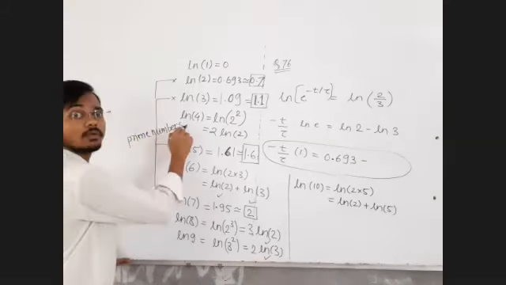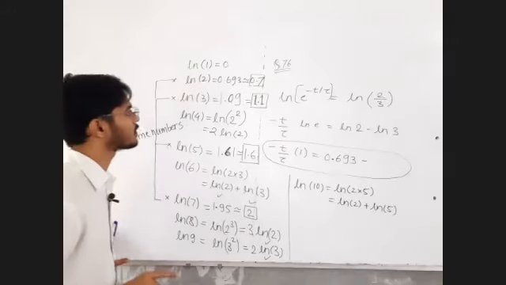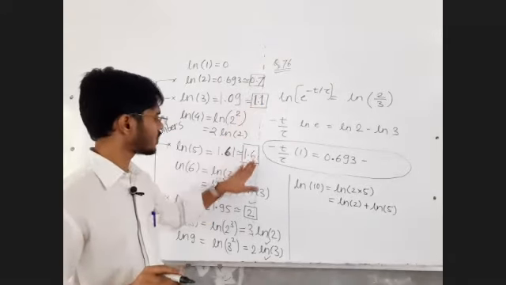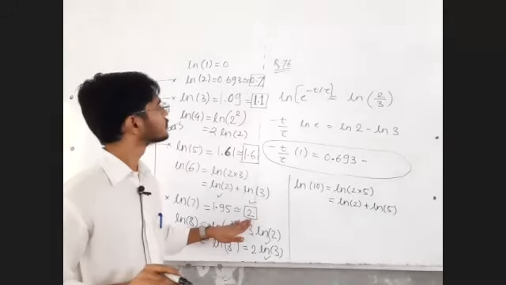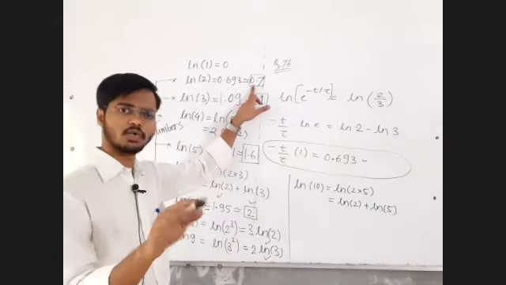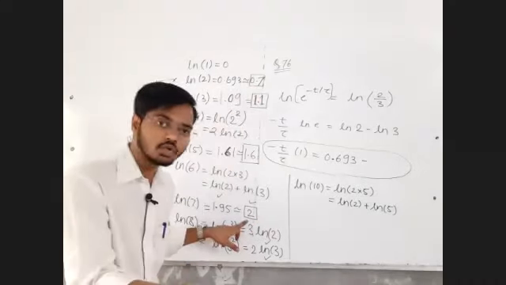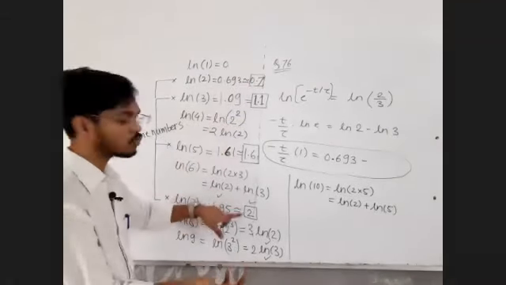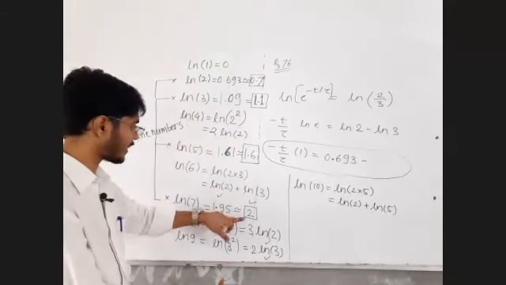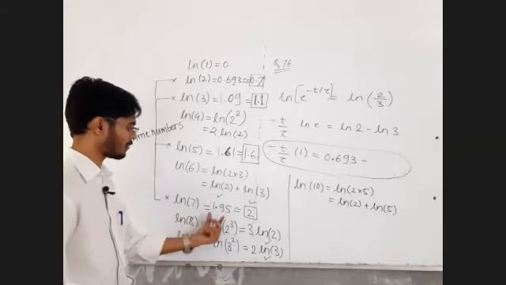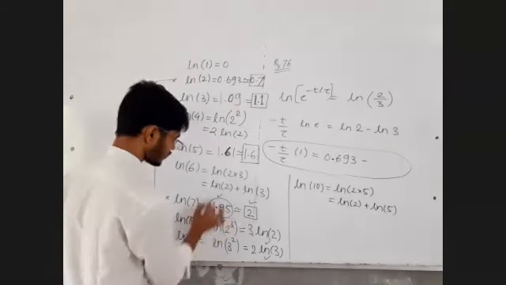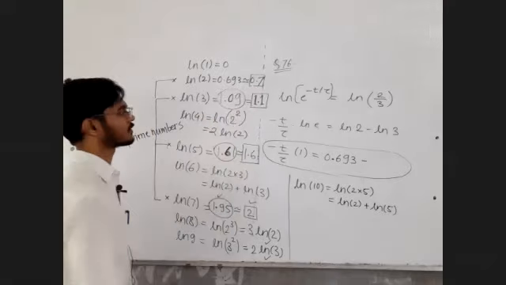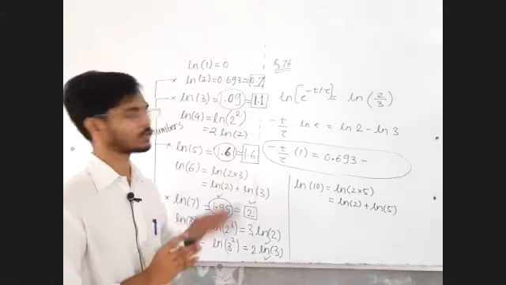Logs of prime numbers you have to remember. 4 numbers in your life, if you remember: 0.7, 1.1, 1.6, and 2. Out of this, 0.7 is already known to you. This 2 is already known to you. Exact value, if you want to remember, you need some efforts. It is 1.95, 1.61, 1.09. But approximate values anyone can remember.